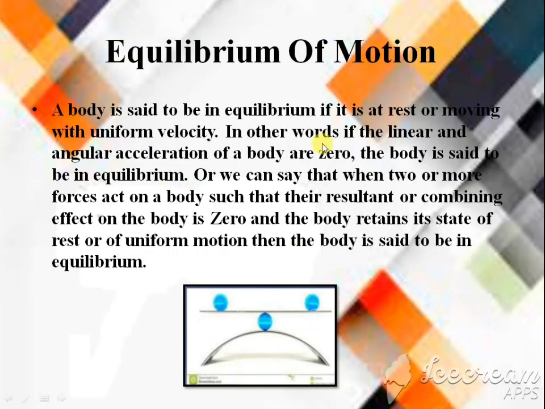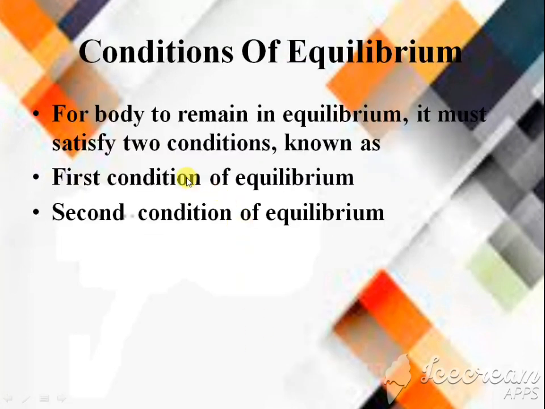Now, the equilibrium of the motion. A body is said to be in equilibrium if it is at rest or moving with uniform velocity. In other words, if the linear and angular acceleration of a body are zero, the body is said to be in equilibrium. Or we can say that when two or more forces act on the body such that their resultant, or combined effect on the body, is zero, and the body retains its state of rest or of uniform motion, then the body is said to be in equilibrium.